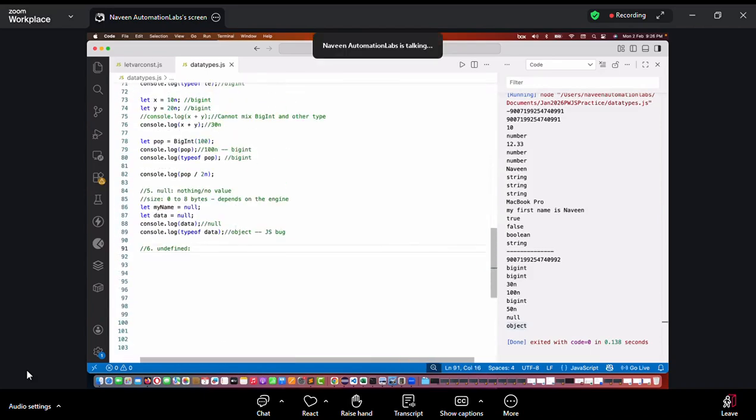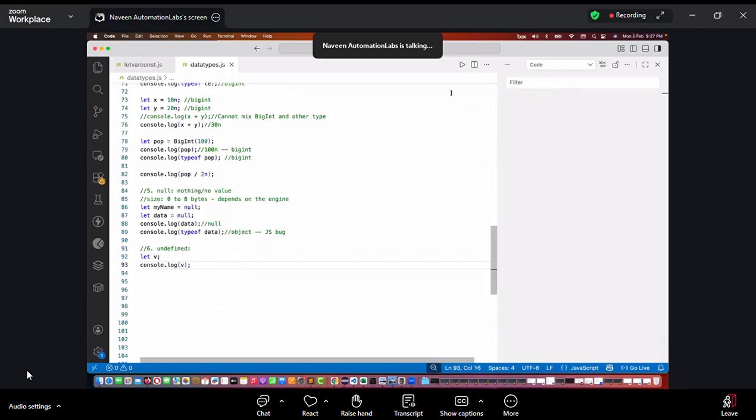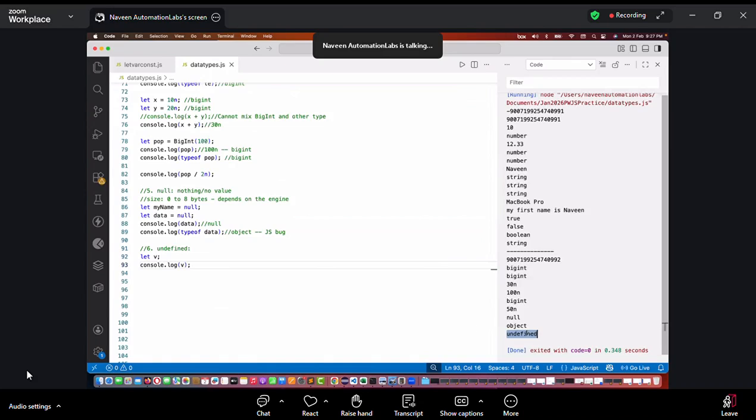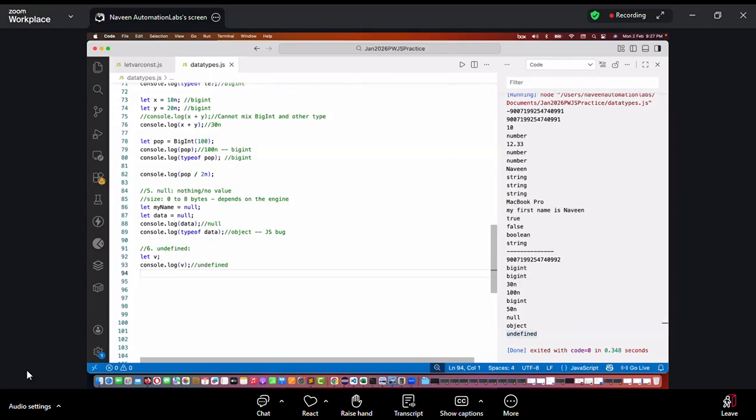What do you mean by undefined? Undefined means if I declare a variable v, and then I write console.log to print the value of v, it means it is null or undefined? See, when we don't initialize anything, it will give me undefined here. Remember that. It will not give you null here. But if I write let v is equal to null, then only it will give you null. But right now, I'm declaring it but not assigning anything, there is no equal to sign here, so in that case, it will be undefined.